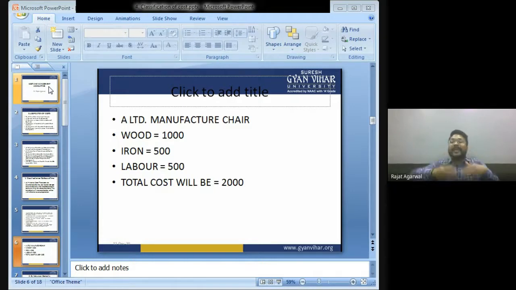So it is a predetermined cost on the basis of tests and trials that we run before actually starting the production work. So, बच्चों, before in reality starting the production work of chair, we estimated that the cost of the chair will be 2000. It is known as predetermined cost.